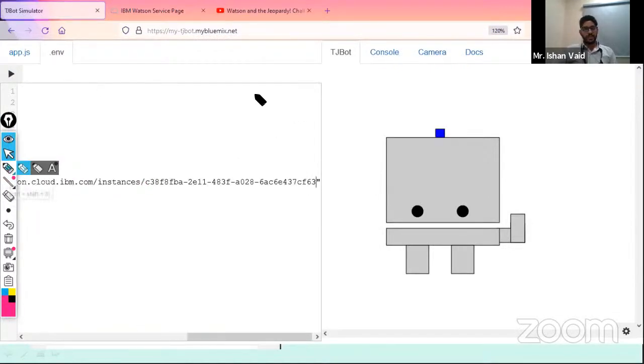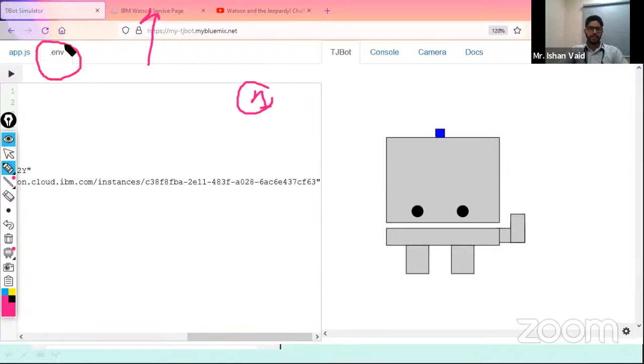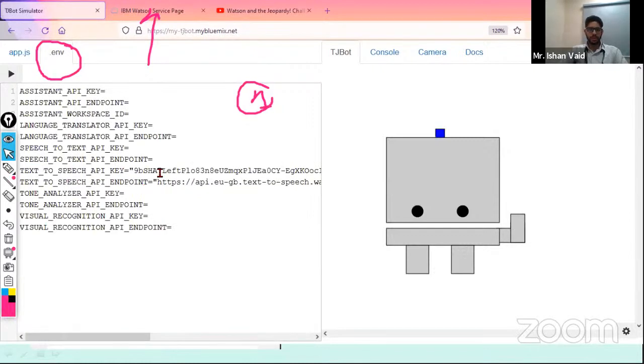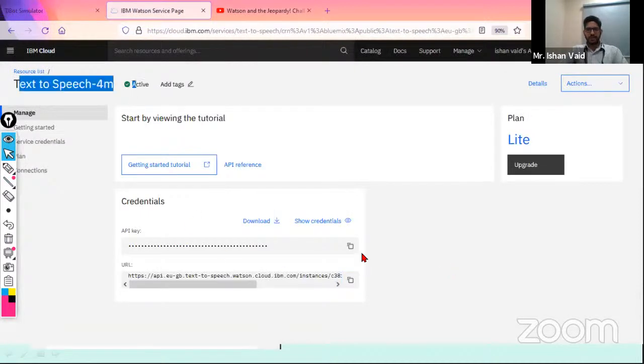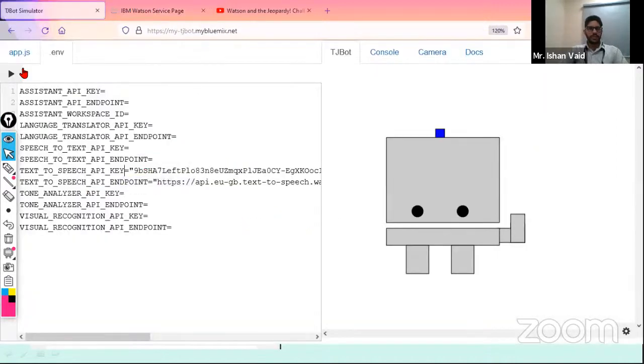Okay, so this is the one step that we have done till now. What we did is we just created an instance of text to speech in the IBM Cloud account, and in the simulator file .env, which is responsible for the things that we have in TJ Bot that we can work on, we have pasted our credentials over here, like the text to speech API key and endpoint. I'm showing you this again over here. You can check it out. When you create a text to speech service, you will find an API key and a URL. Copy them all and paste them over here.